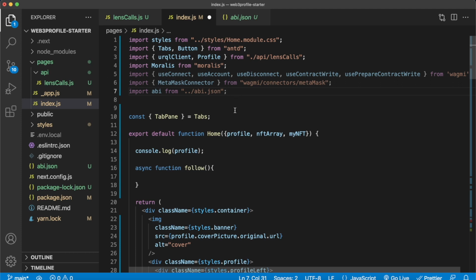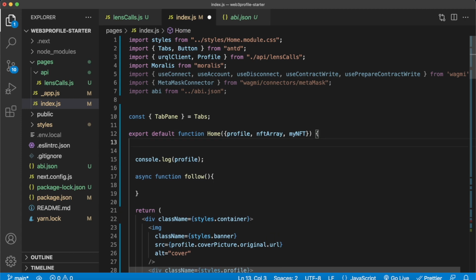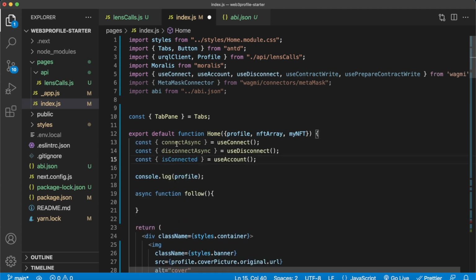I'll show you more about this very soon. What we have to do is then destructure the functionality from our hooks like so. So we're getting connect to sync, disconnect to sync, and is connected. And now, before we prepare our smart contract writing functionality, let's check where we're going to